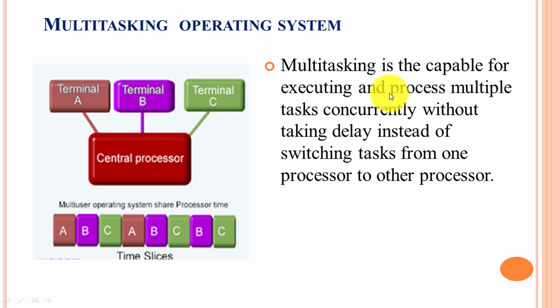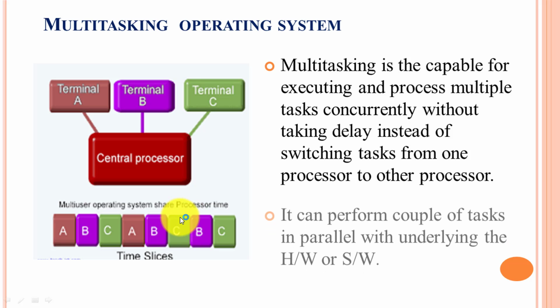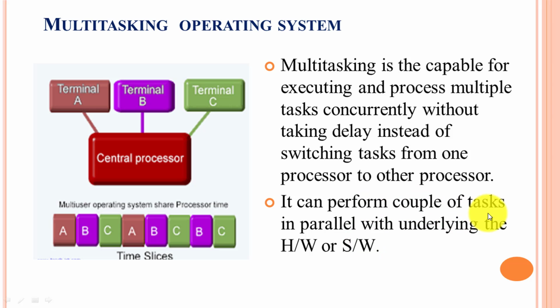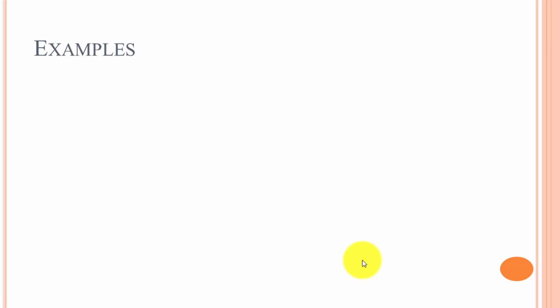That is, it has a small time slice, so it makes the context switch between processes. It can perform a couple of tasks in parallel with the underlying hardware or software. Here we are talking about processes which do not end but remain in a working state. So multiple processes switch within time intervals only.